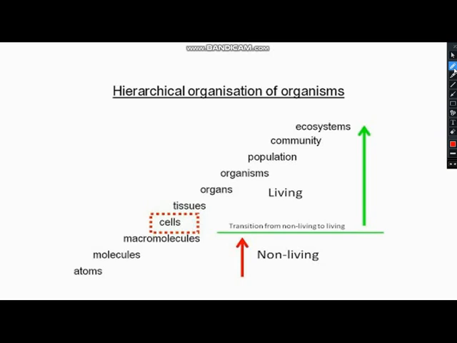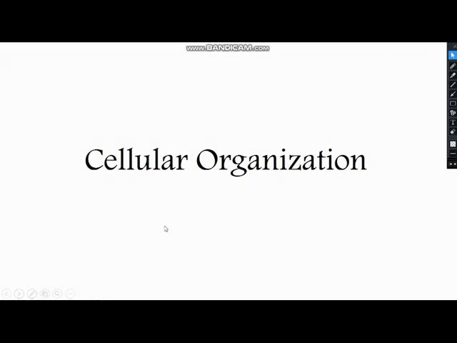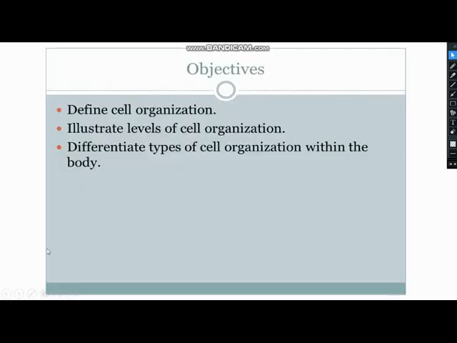Okay, so can you tell me how the cell is formed? There are 4 levels altogether that assemble and organize to make up the cell. The very first one is the atomic level, then atoms form molecules, molecules are arranged to make bigger molecules, macromolecules, and the macromolecules assemble to make the organelles, and organelles function together to make the cell. So today's topic is about cellular organization, and how the cell is organized.